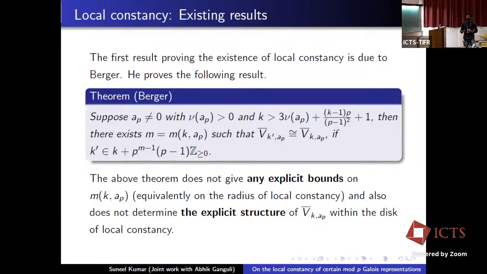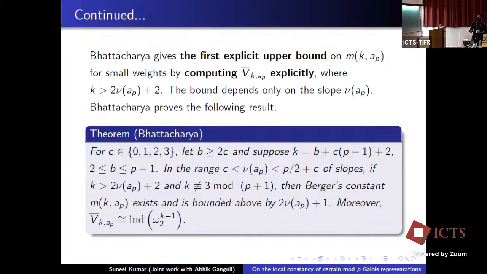Okay, so in this theorem, we note that this theorem does not give any explicit bound on M(k, p), and also does not determine the structure of B-bar_{k, a_p} in the disk of local constancy. Bhattacharya gives the first explicit upper bound on M(k, p) for small weights by computing B-bar_{k', a_p} explicitly, where k is strictly greater than 2v(a_p) + 2. We note that this is just outside the territory of the zigzag conjecture.